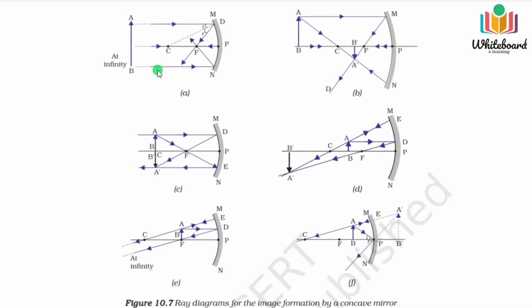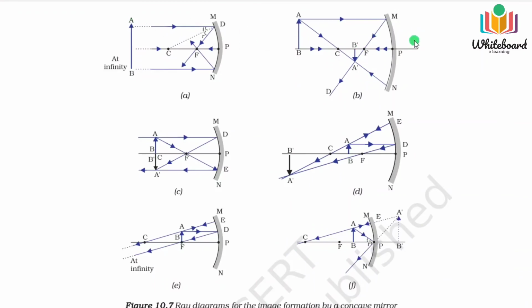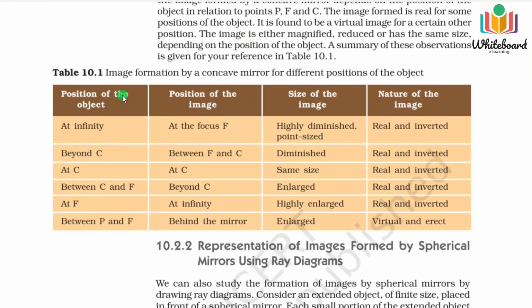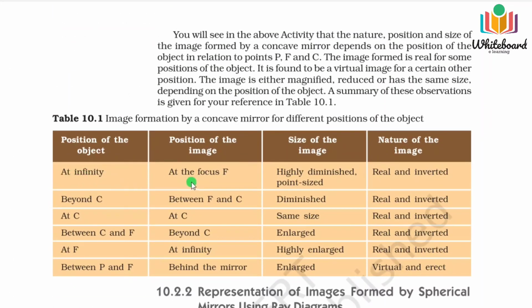So if you tabulate these 6 figures in a table, it will look like this one. You can see at infinity the image will be at the focus, highly diminished, point sized, and the nature of the image will be real and inverted. Beyond C, you can see the first 5, 1 2 3 4 5, will all be real and inverted. Only the last case that I told you in the figure is virtual and erect. When the object is in between P and F, very close to the mirror, the image will be formed behind the mirror, and it will be enlarged.